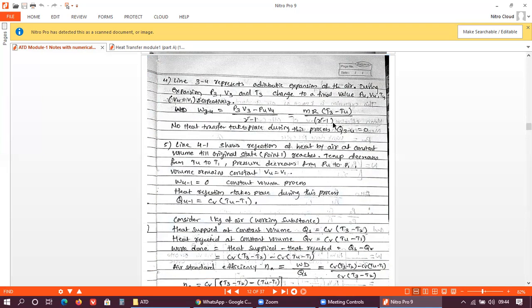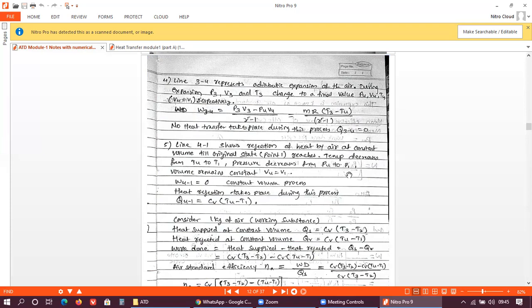Since it is adiabatic expansion, no heat transfer takes place, so Q3 to 4 is equal to 0.